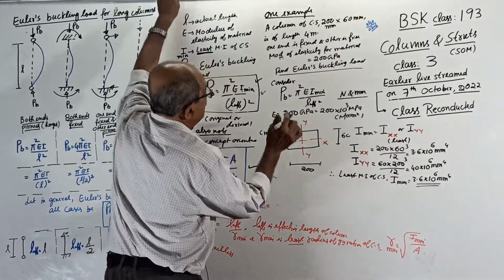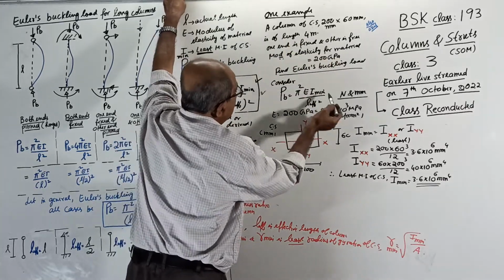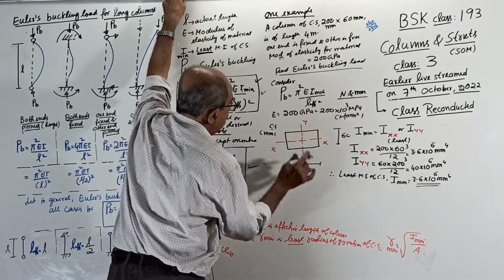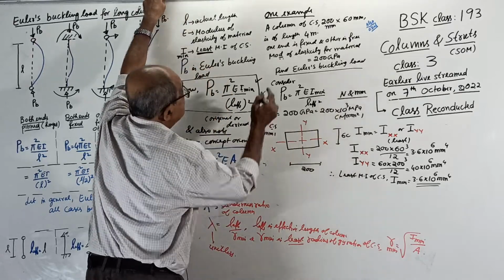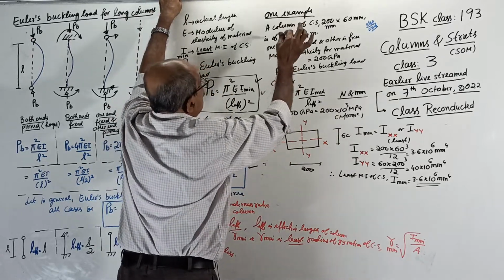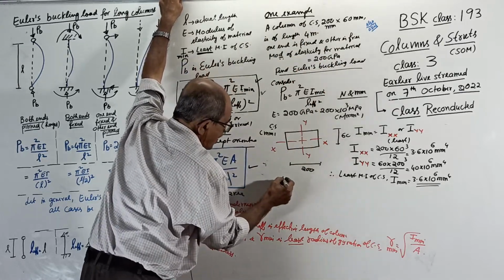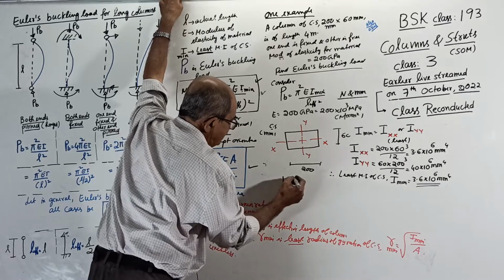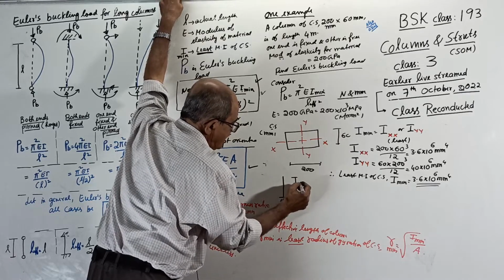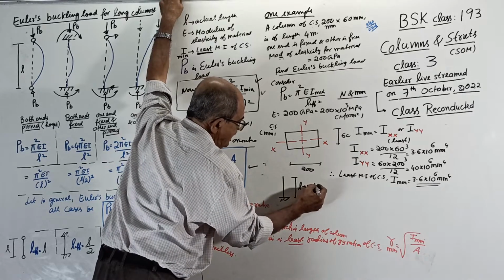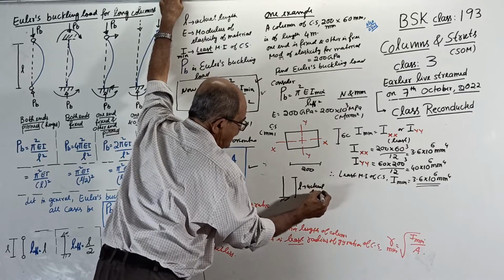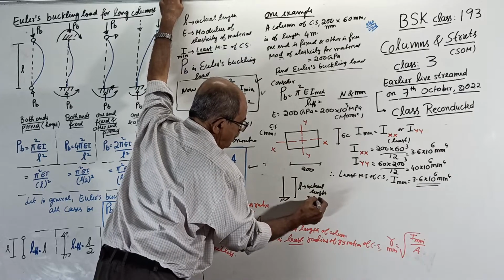Now lastly, what do you require? Lastly, you require effective length, L effective. For L effective, see the problem: one end fixed, other end free. Column length is 4 meters. So your column is having a length of 4 meters. See, this is the L. L means actual length. Actual length L equal to 4 meters.